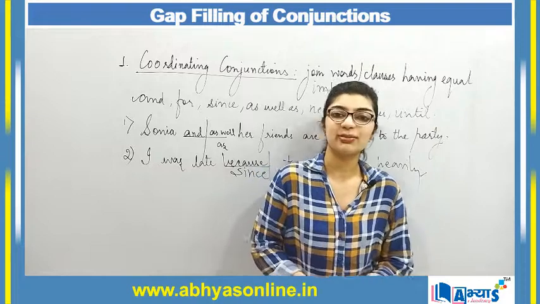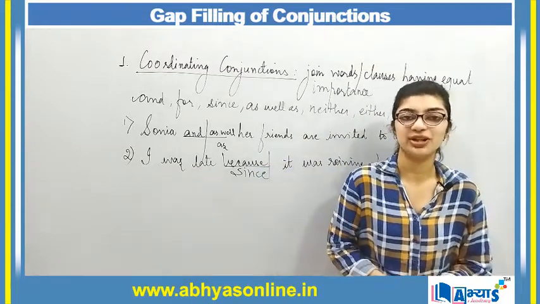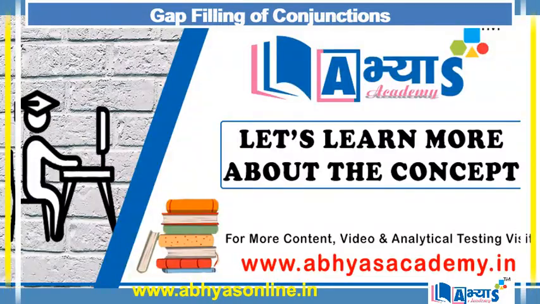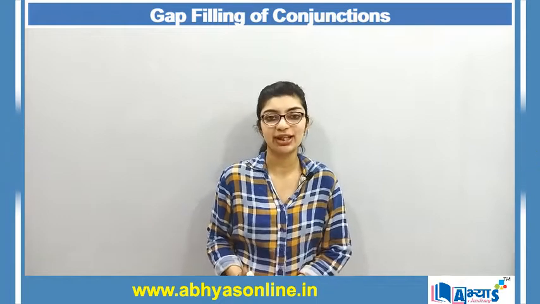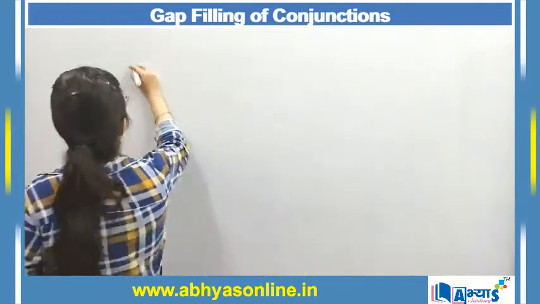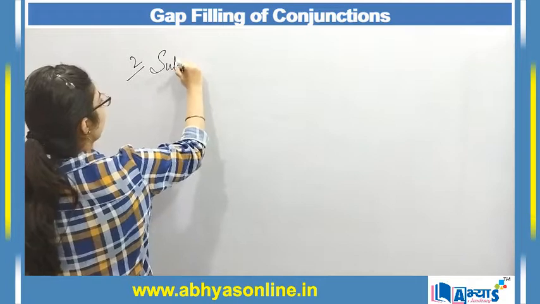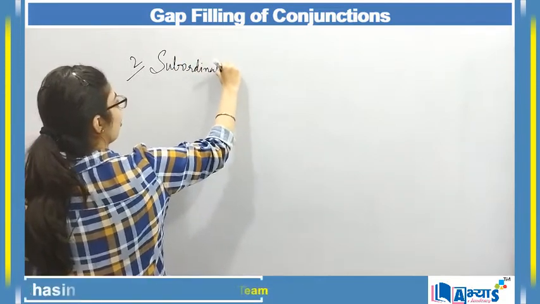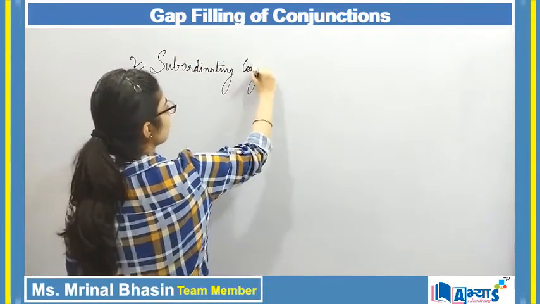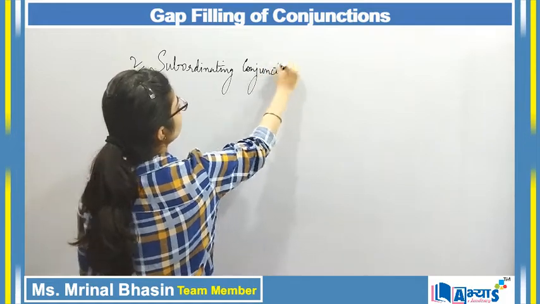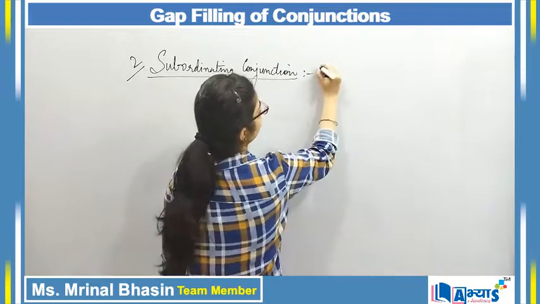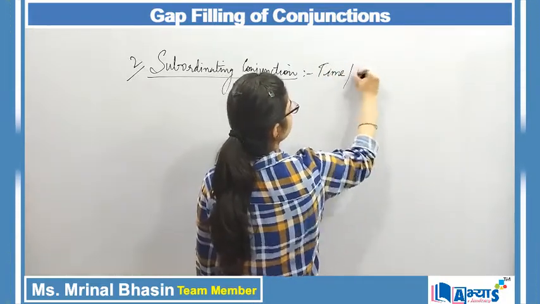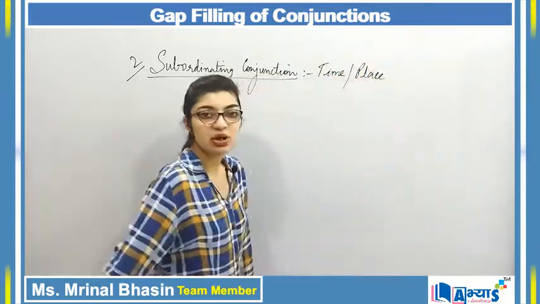Now let us understand some other type of conjunctions that can be used for filling the gaps. So the next type of conjunction that we will be using for filling the gap is subordinating conjunction. Subordinating conjunctions are those conjunctions which are used to represent time or place.